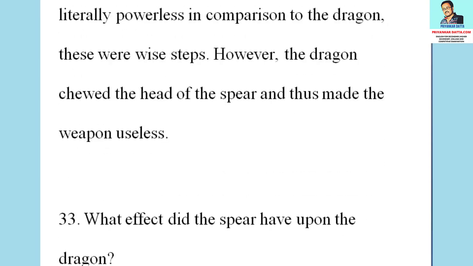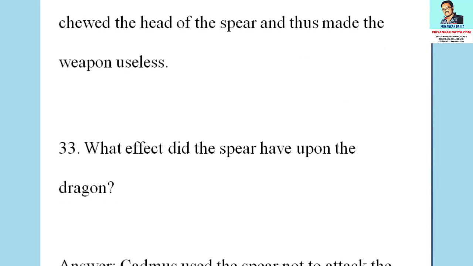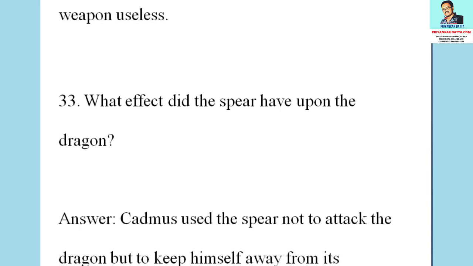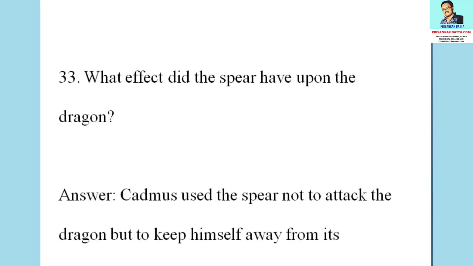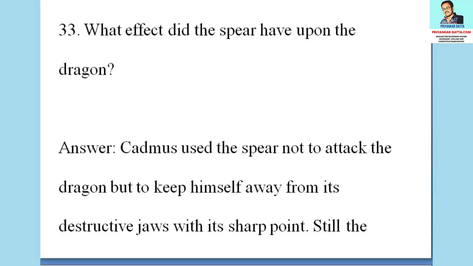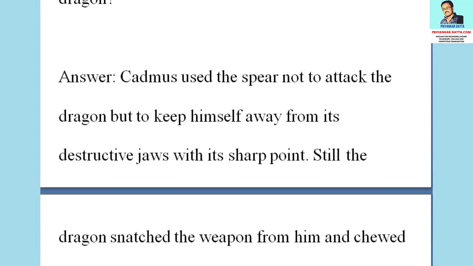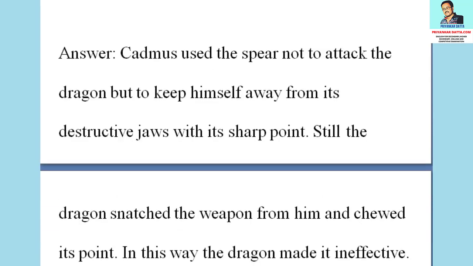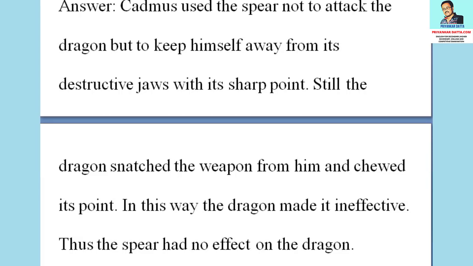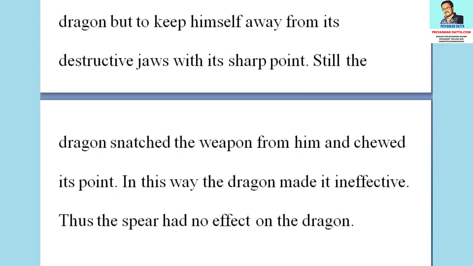The 33rd question from this section is, what effect did the spear have upon the dragon? The answer to the question is, Cadmus used the spear not to attack the dragon but to keep himself away from its destructive jaws with its sharp point. Still, the dragon snatched the weapon from him and chewed its point. In this way, the dragon made it ineffective. Thus, the spear had no effect on the dragon.